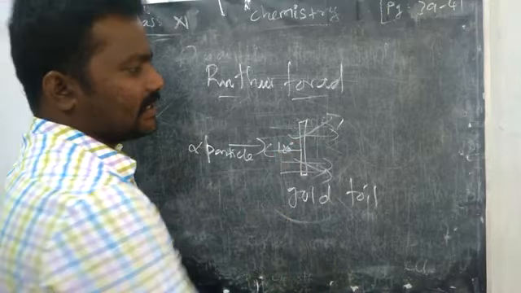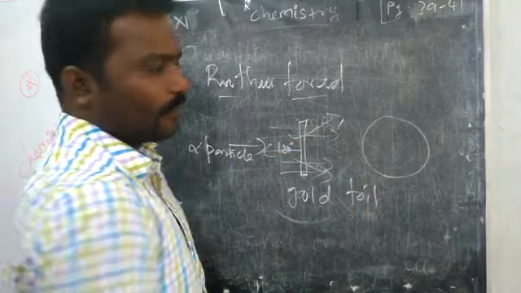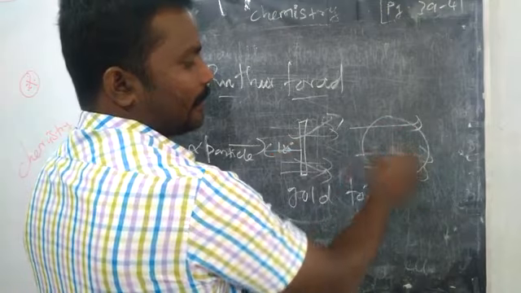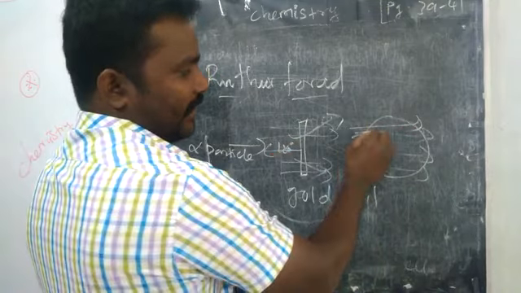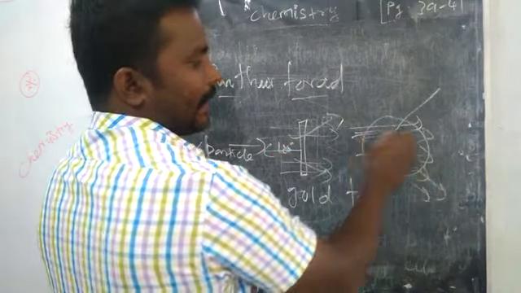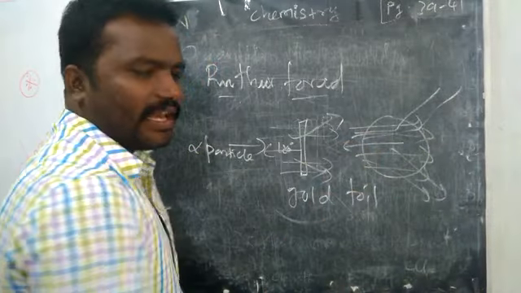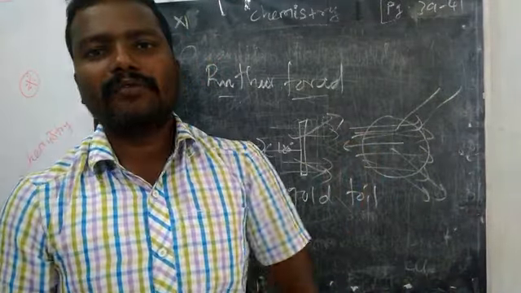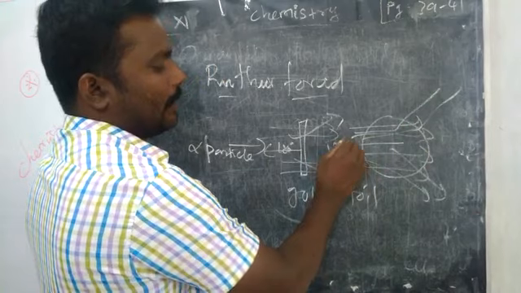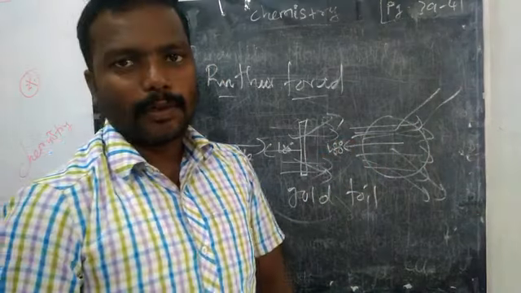Right? Again, we can see with the gold foil, many of the particles passed through it, very few were deflected at a certain angle, and only very few returned back at a 180 degree angle. Are you able to follow?